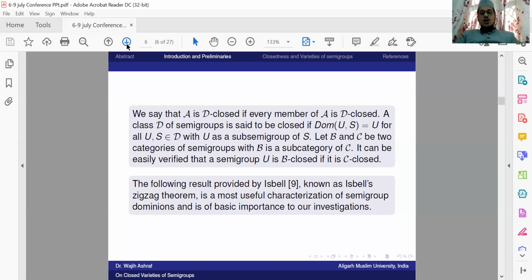Now I come to a very important theorem, that is Isbell's Zigzag theorem. Isbell's theorem is an important rule in proving the results of our paper, and it is like a building block. The following theorem provided by Isbell is the most useful characterization of semigroup dominion. Basically, it gives the characterization of the dominion of a semigroup, which I have defined earlier.